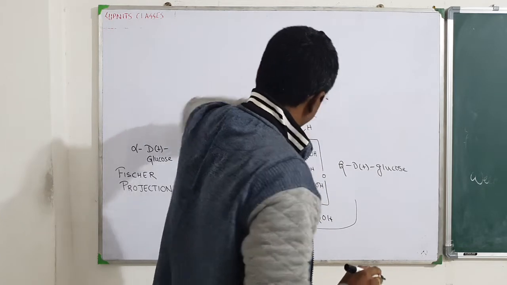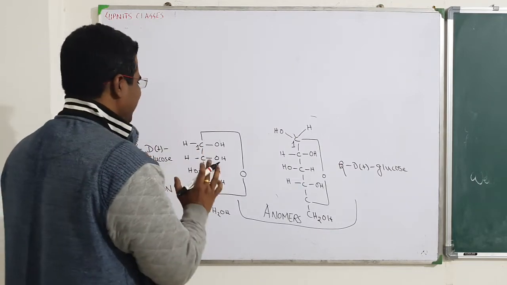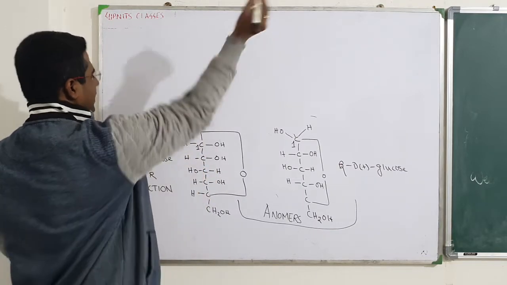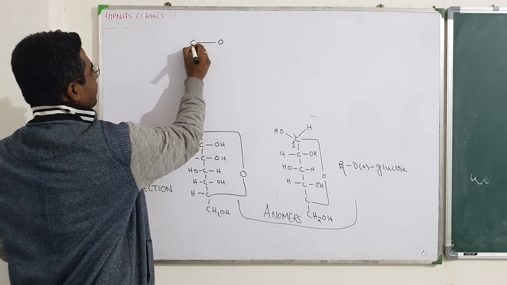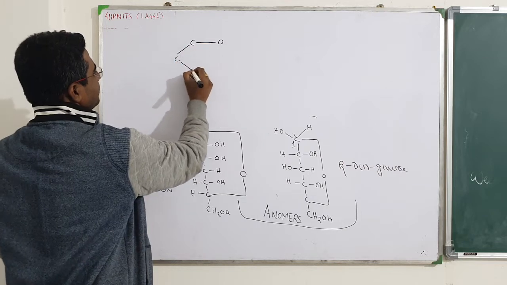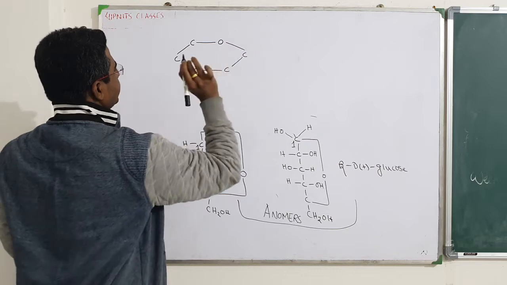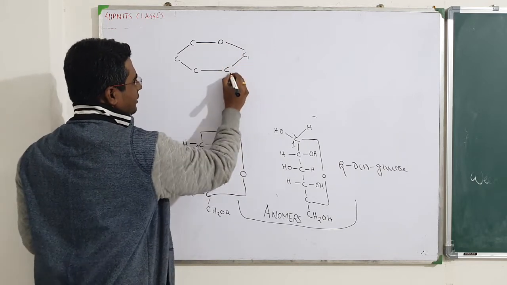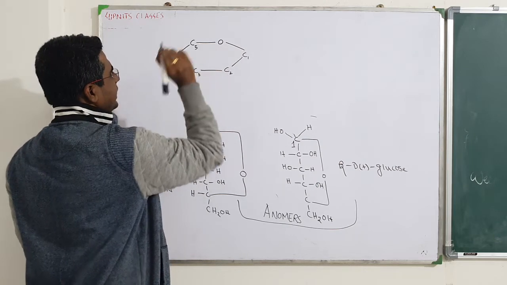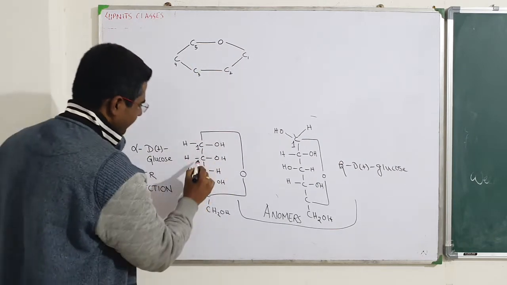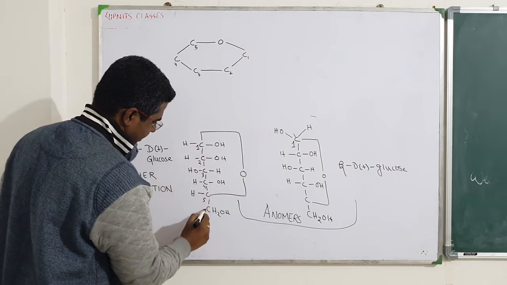Okay, we are going to do Haworth projection from these structures. So this is alpha D glucose. We are going to form the cyclic structure. See what I will do. First of all, write O, and at each point of the hexagon give carbon. Okay? This is carbon number 1, 2, 3, 4, 5. Okay? Fifth carbon, that is, if you number it from 1, 2, 3, 4, 5, 6.